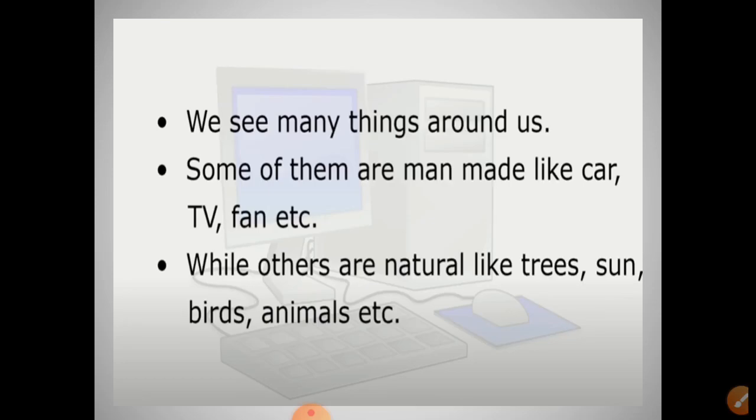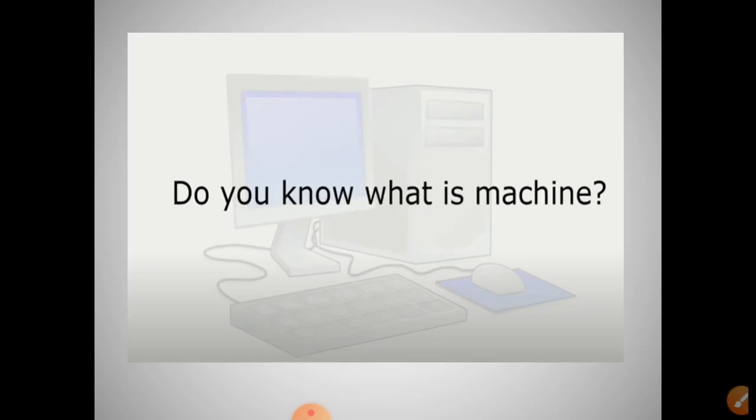We see many things around us. Some of them are man-made like car, TV, fan, etc., while others are natural like trees, sun, birds, animals, etc. Do you know what a machine is?